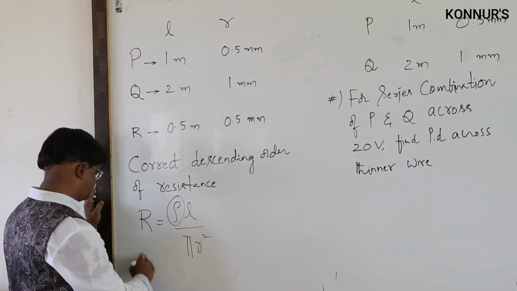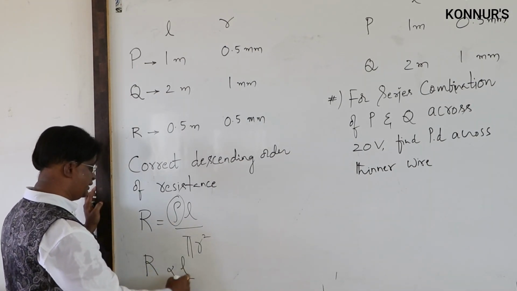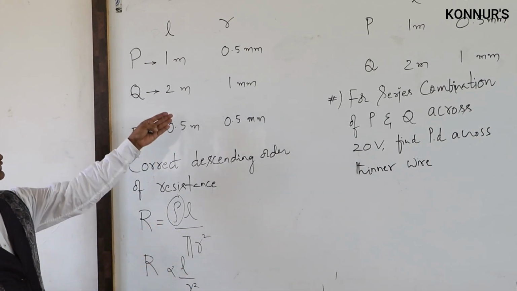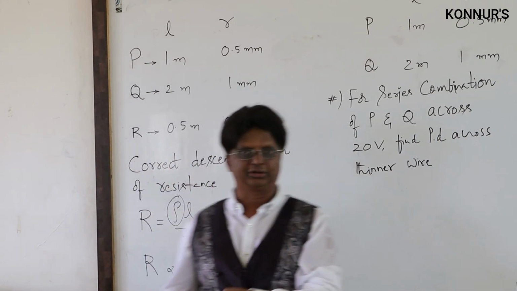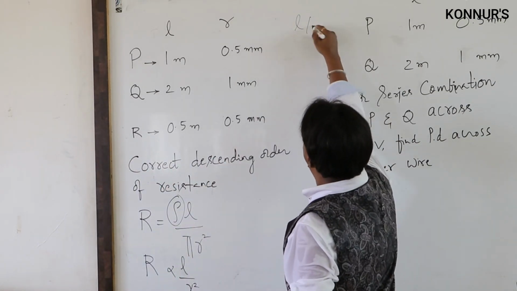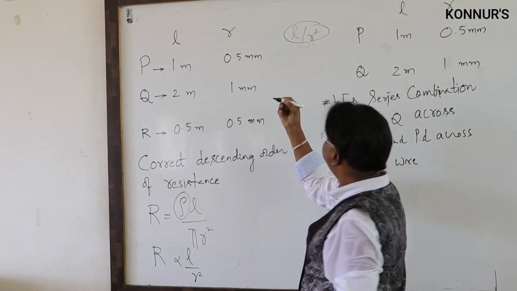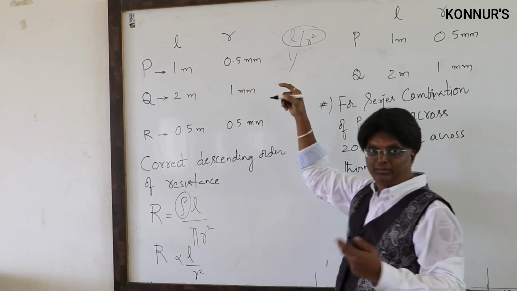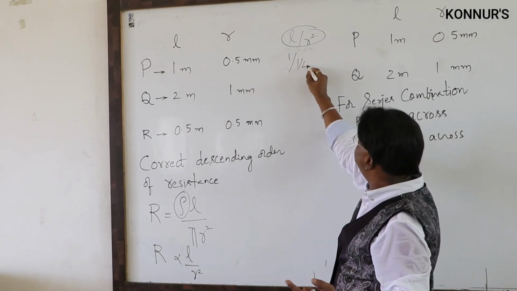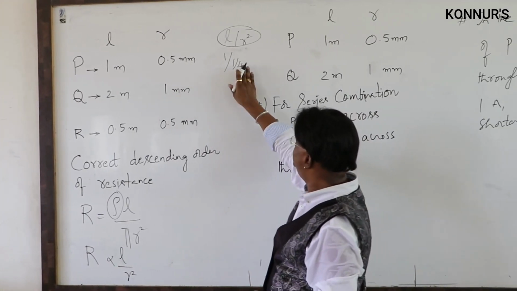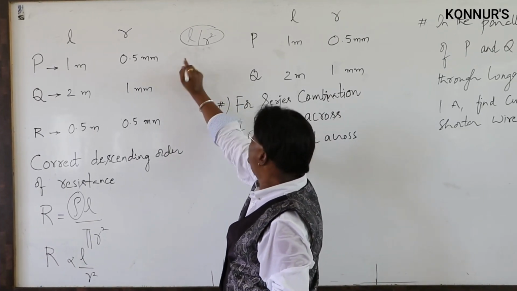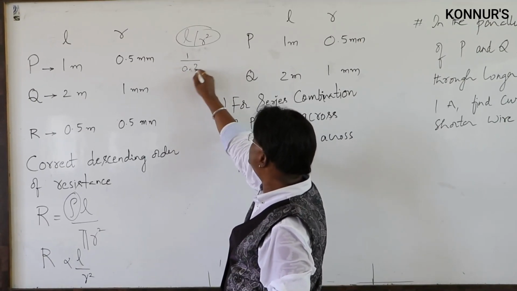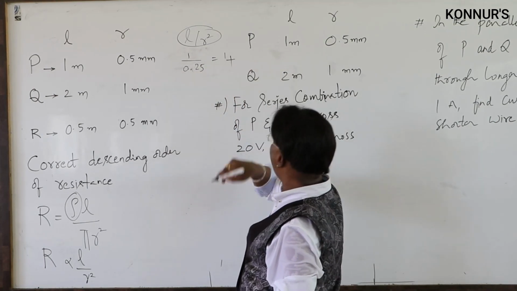So what is our principle? R proportional to L by r square, R for radius. Now since data is given, for this data I am writing the third column. This is our solution. What is the L by R square term? For P, this is 1 by R. 0.5 means 1 by 2. 1 by 2 squared means 1 by 4. Right? Don't get confused. 0.5 square means 0.25. So this is nothing but 4.